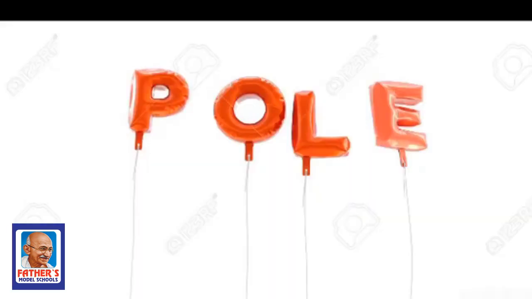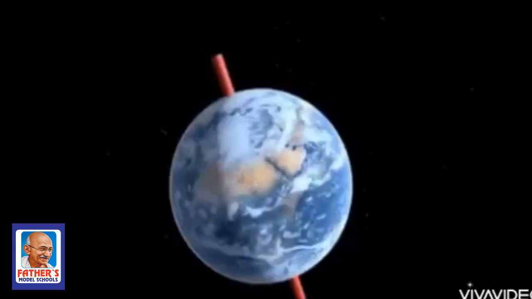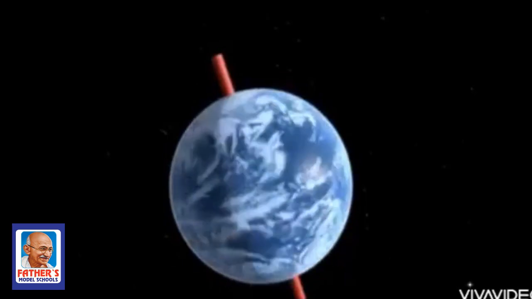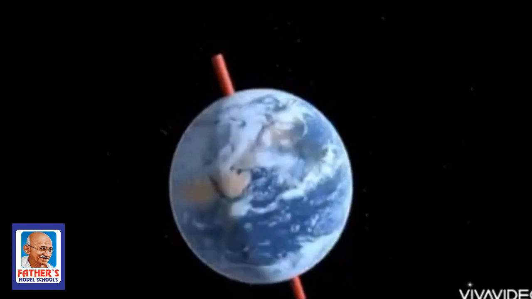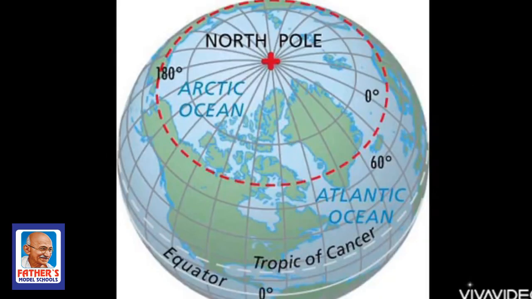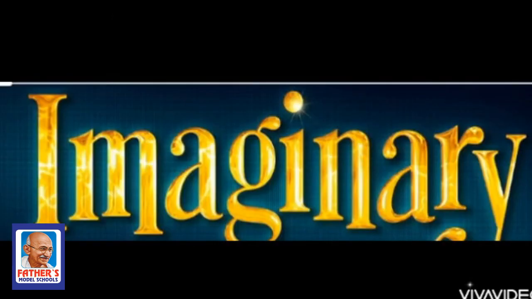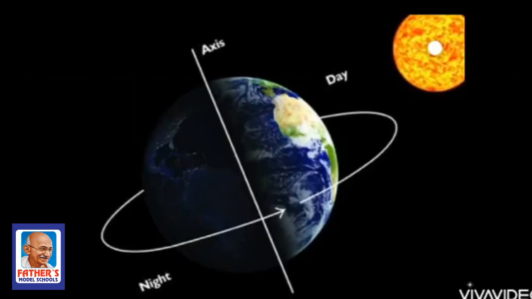Poles and axes. Once have a look at the picture of the globe. Here we can observe the topmost point on Earth's surface, that is the North Pole, and the bottom point is called the South Pole. The imaginary line, that means an imagination, not real, that passes through the center of the earth connecting the north and the south poles is called Earth's axis.